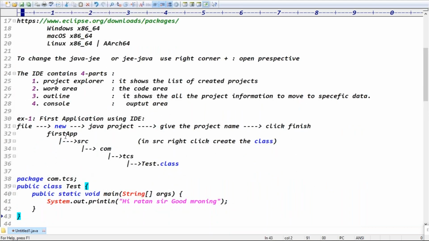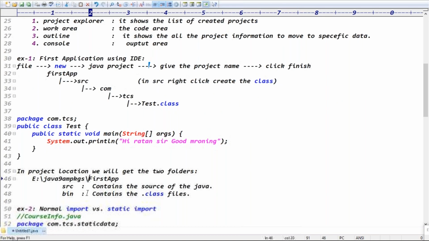In the first application, go to the file menu, guys. Click on new project, give the project name and click on finish. You will get the first application with SRC. In SRC, right click and create the class, guys. When you create the class, it asks for the package name. Give the package name, give the class name. Click on the main method. You'll get the main method, right?